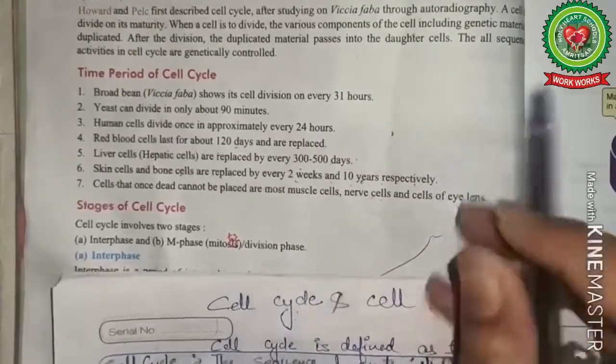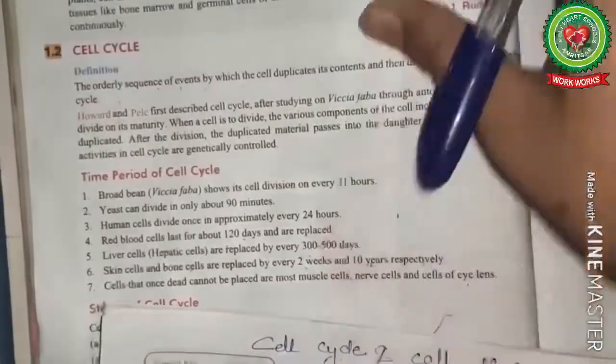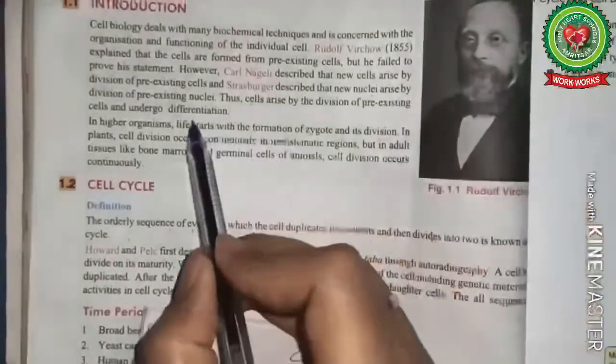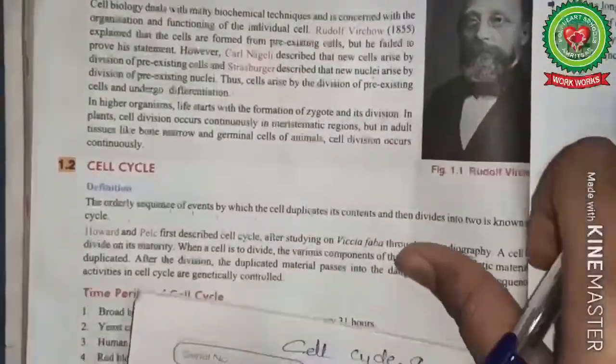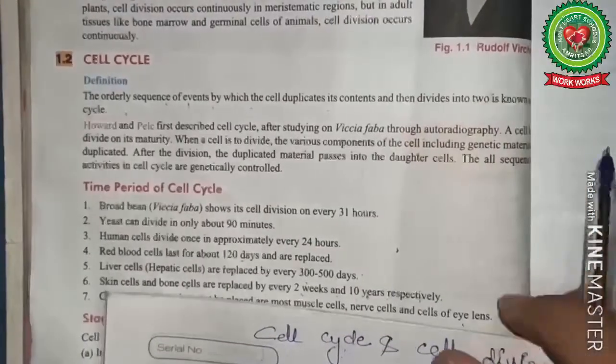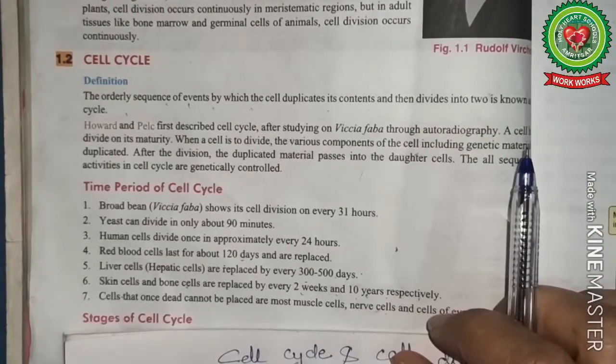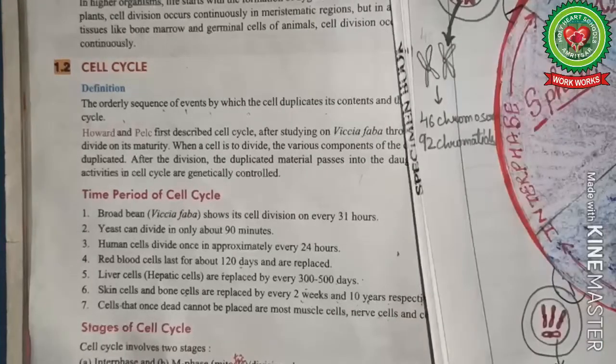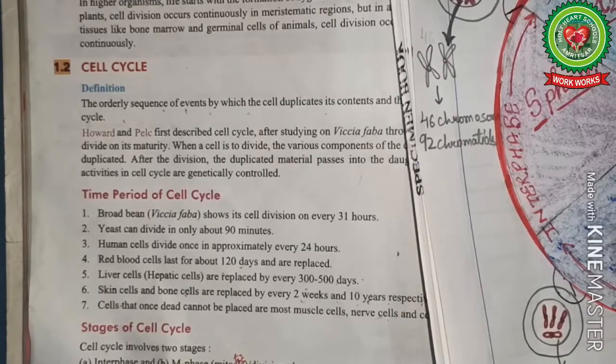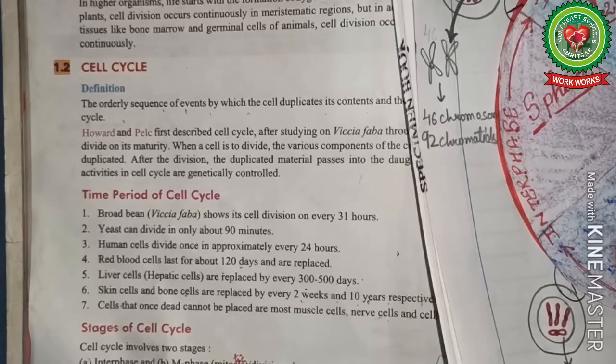These cells undergo the process of cell differentiation. Now what is this cell differentiation? Differentiation means the process in which a particular cell loses its ability to divide and acquires a particular function. Now, in the next video, we'll discuss the stages of cell cycle in detail.